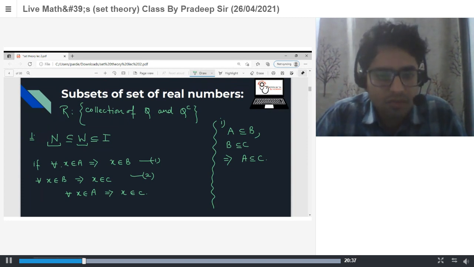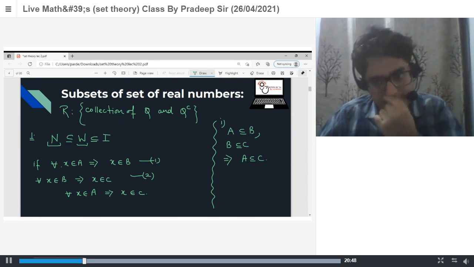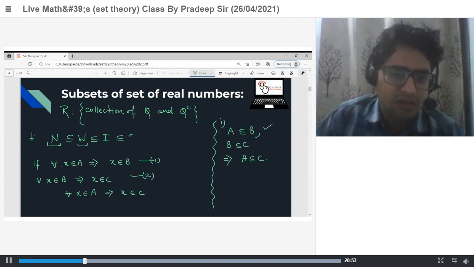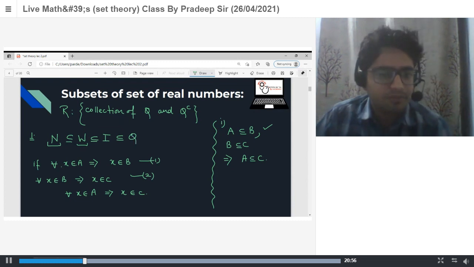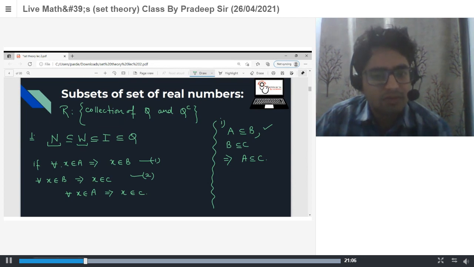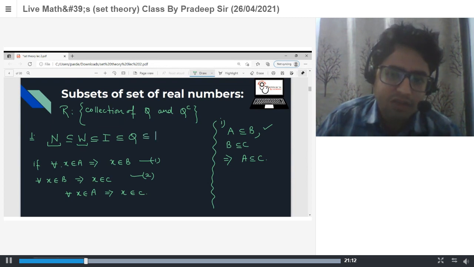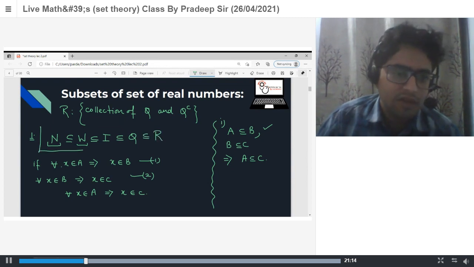So natural is also a subset of integer, according to this property: if A is a subset of B and B is a subset of C, then A is a subset of C. Now, integers are a subset of rational numbers, and rational numbers are a subset of real numbers. Yes or no?